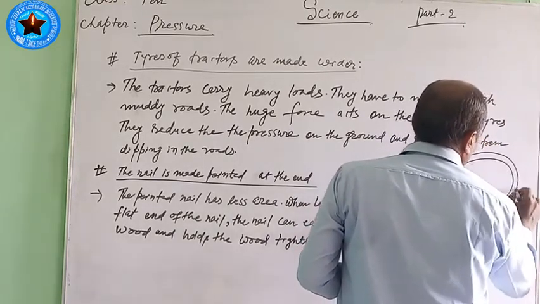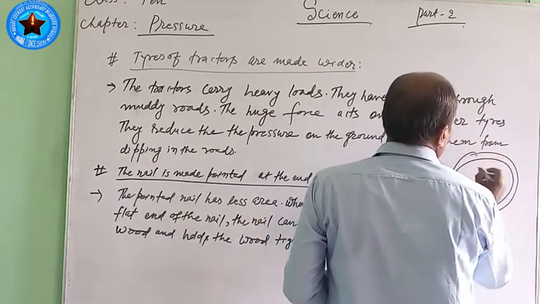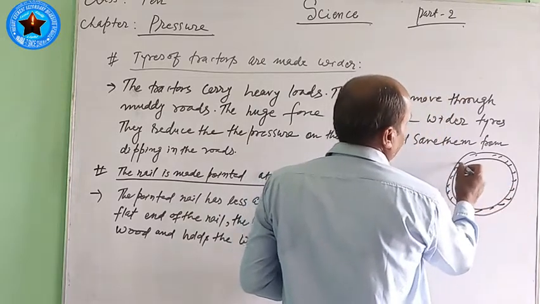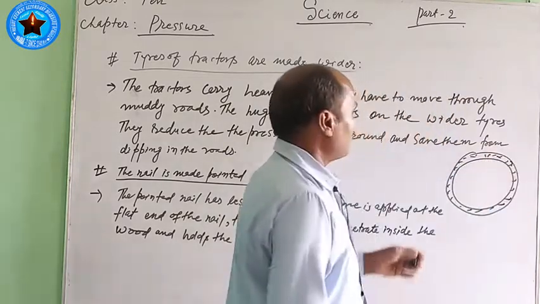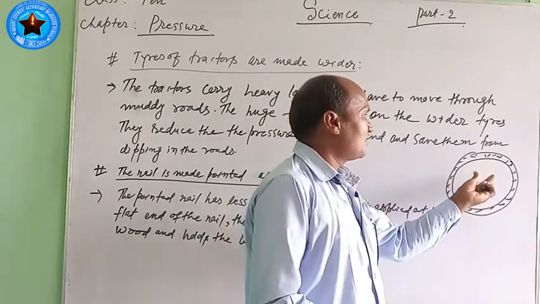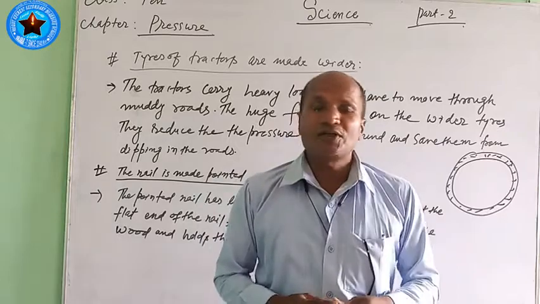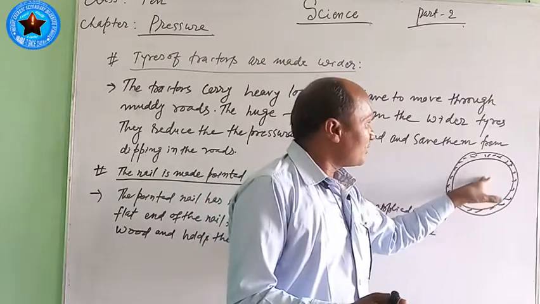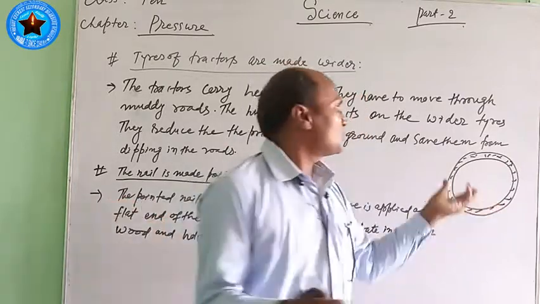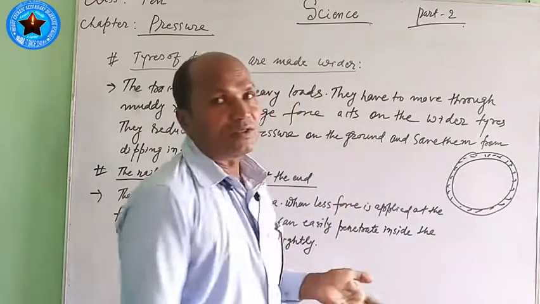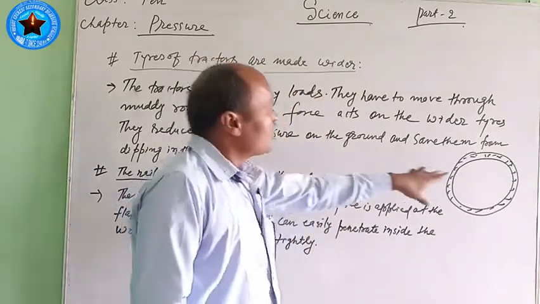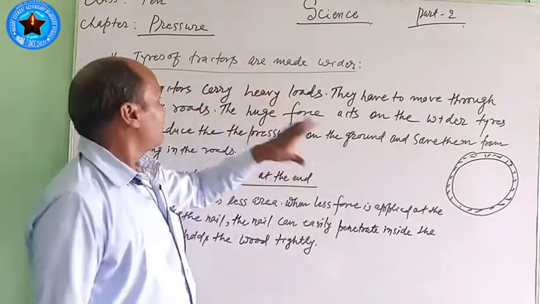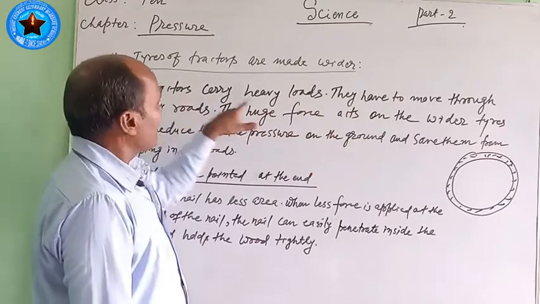You have also seen these threads made on the outer surface. You have seen that these wider and taller tires of tractors are made this way. Why is it made so wide, so tall? We never think about this matter. It is also related to pressure. I have also written here in a very short way that tractors carry heavy loads.